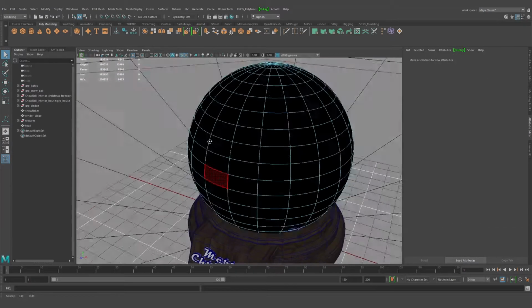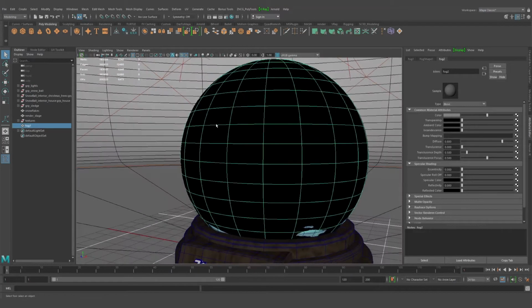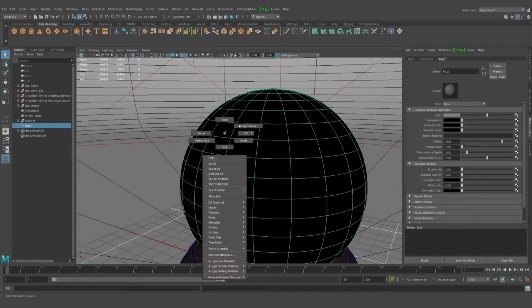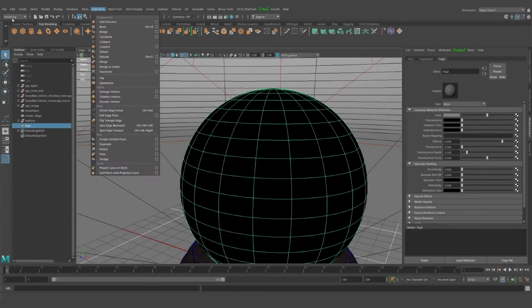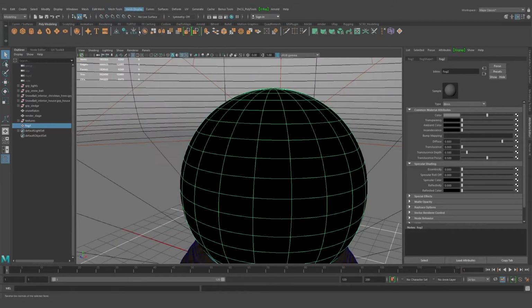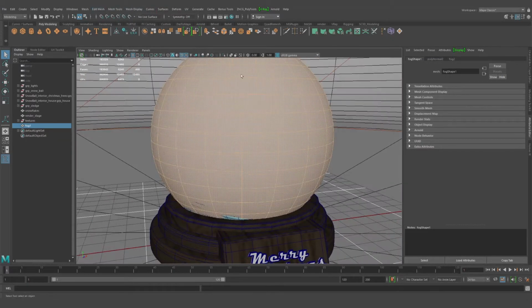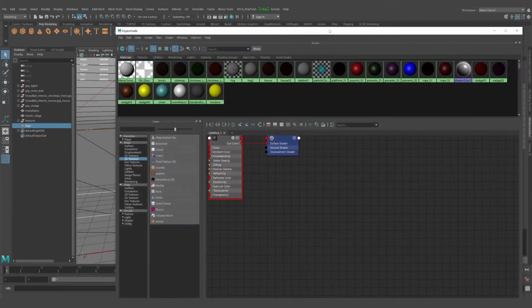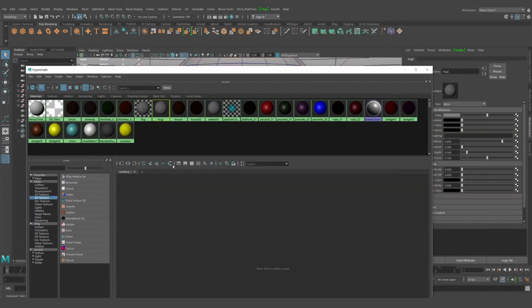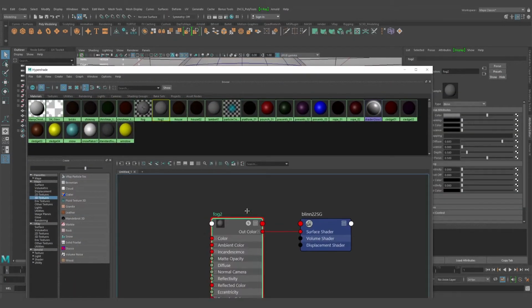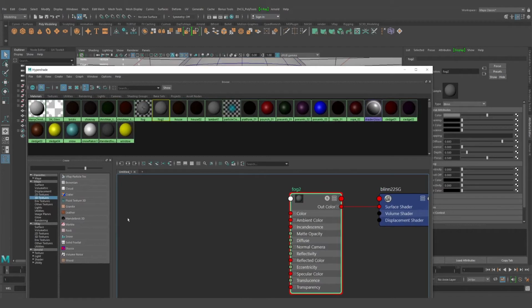I will delete it. And for the second wave of the faces, let's go to the modeling and reverse, because the faces were, let's say, reversed. Great. So let's open Hypershade, and I will select the fog material. I will expand it in our view.